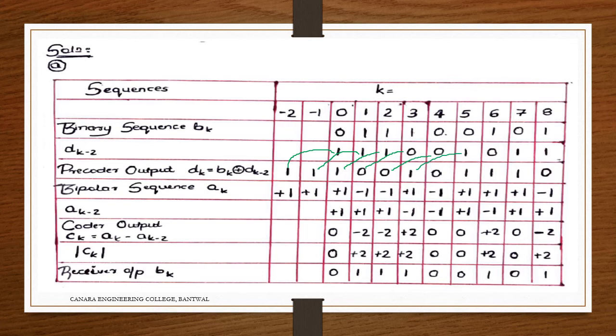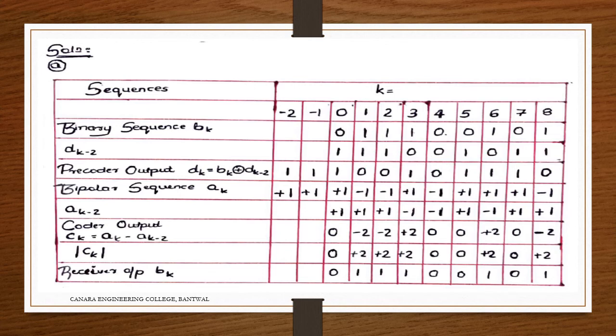So here, 0 and 1 1, 1 and 0 1, 0 and 1 1, 1 and 1 0. So this is how we got the terms.